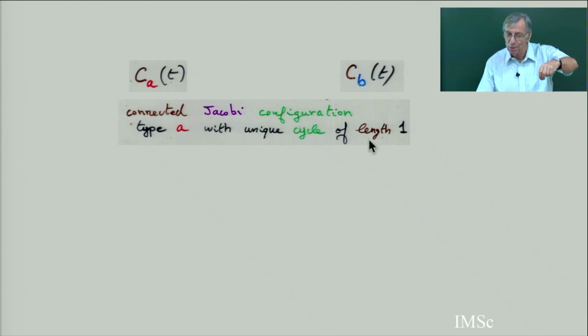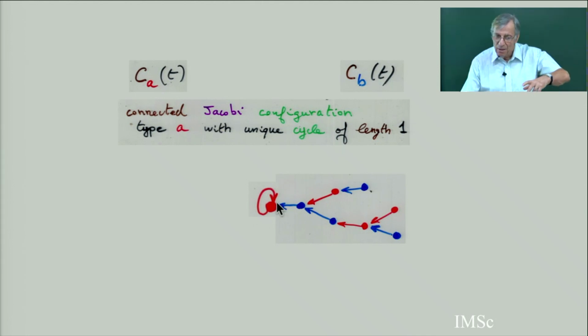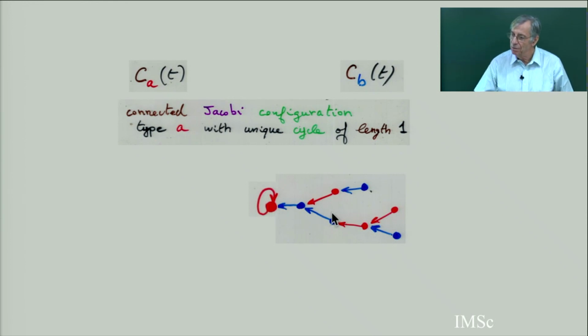This is one of the arborescences, which is attached to the cycle, but with the Jacobi condition of blue and red, etc. Each permutation with red cycles is a permutation where you substitute each red point by this kind of colored arborescence. So you have to be careful with the color.